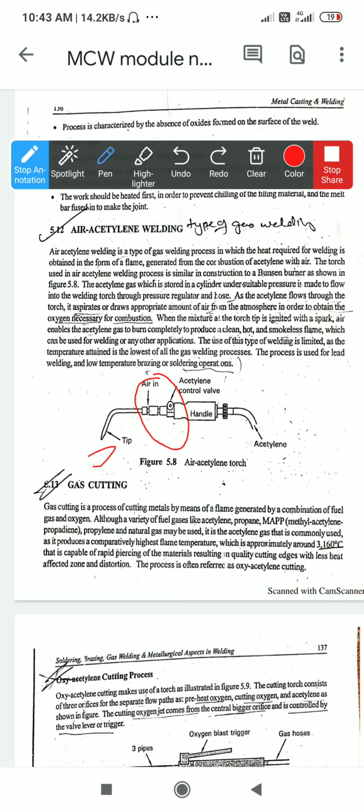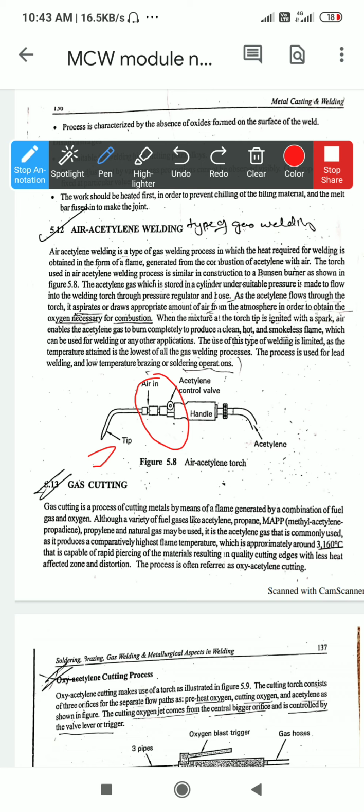Next, oxygen from the atmosphere is used to obtain the oxygen necessary for combustion. When the mixture at the torch tip is ignited with a spark, the air enables the acetylene gas to burn completely, producing a clean and hot smokeless flame which can be used for welding or any other application. The use of this type of welding is limited, as it has the lowest temperature of all the gaseous welding procedures.